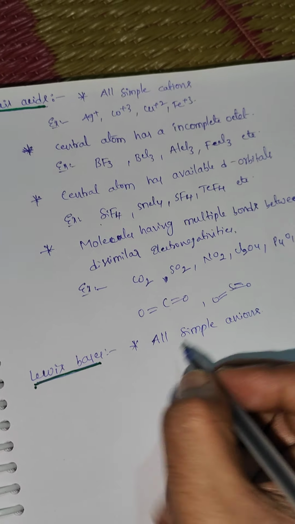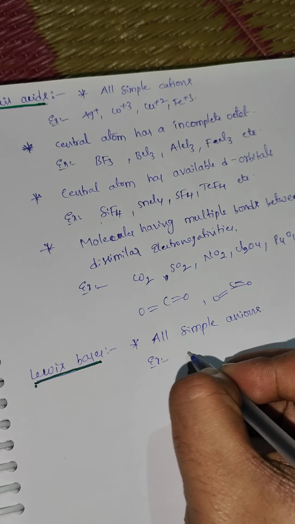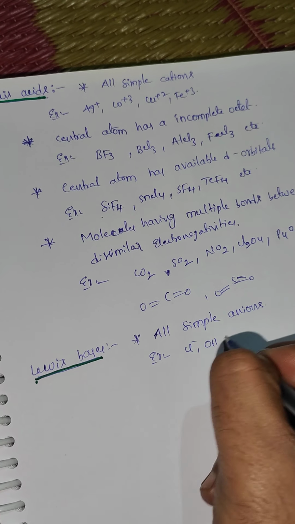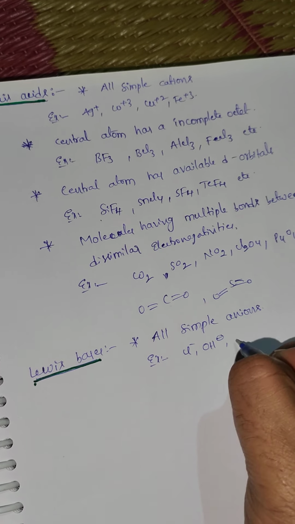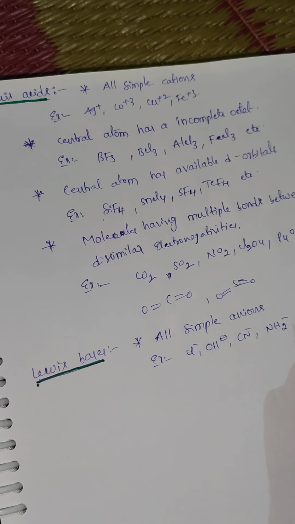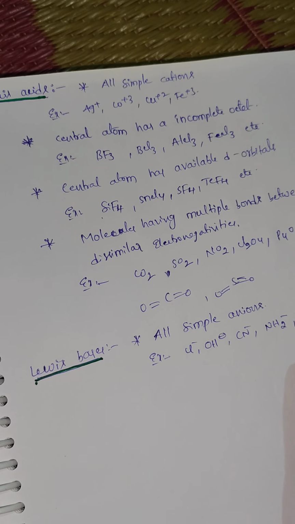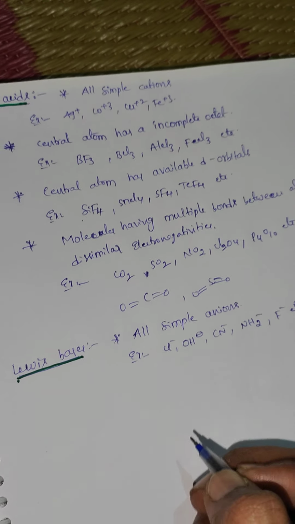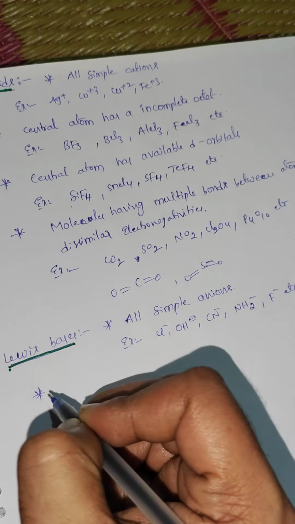Examples: Cl-, OH-, CN-, NH2-, F-, etc. All these simple anions are called Lewis bases.